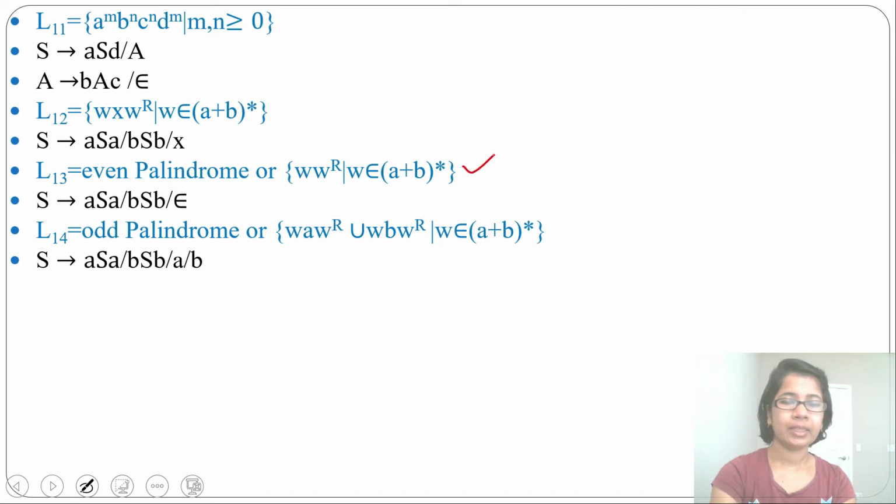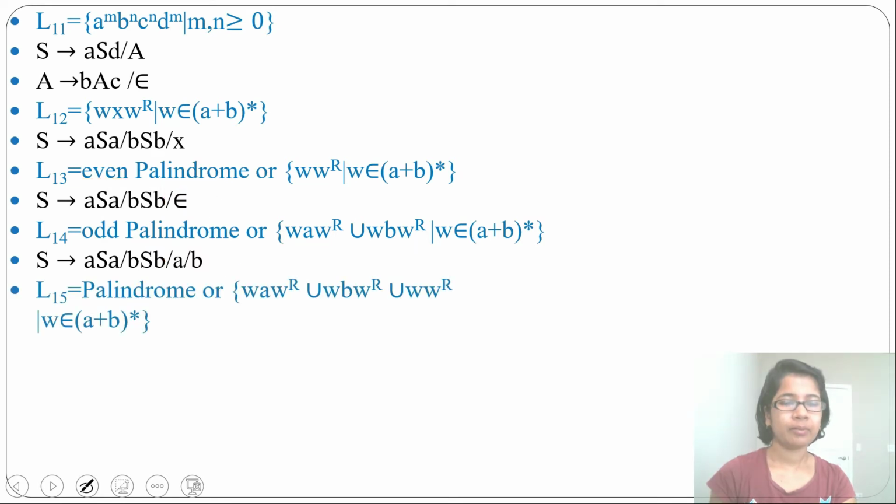What is the difference between these two languages? Here it will generate even length, here it will generate odd length. Here you can rewrite as W W reverse, here you can rewrite as W A W reverse union W B W reverse. Here the terminator is epsilon, here A or B. Due to this A or B, you are getting odd length. Due to this epsilon, you are getting even length.